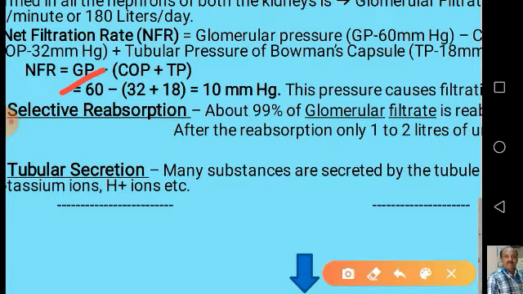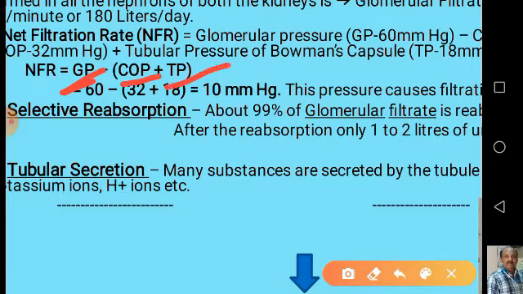The other pressure that operates here is the colloidal osmotic pressure of the blood, COP, which is produced by the unfiltered plasma proteins of the blood. Then the third pressure that is present here is tubular pressure.